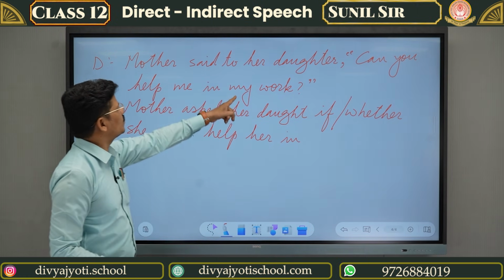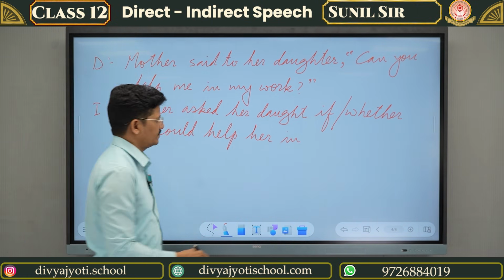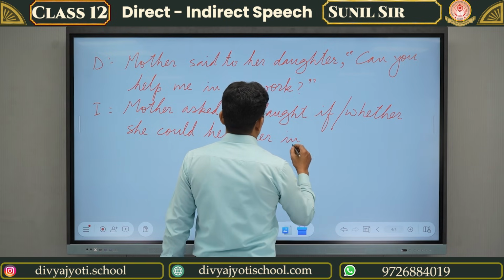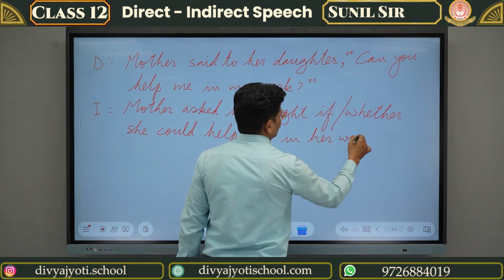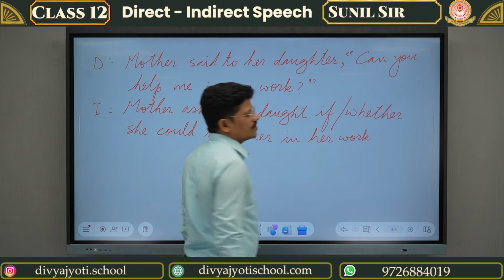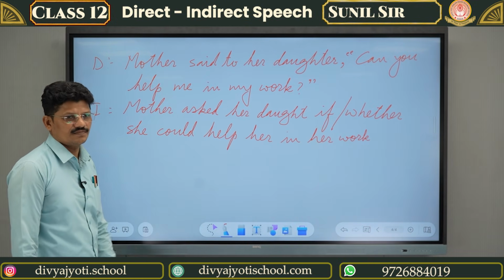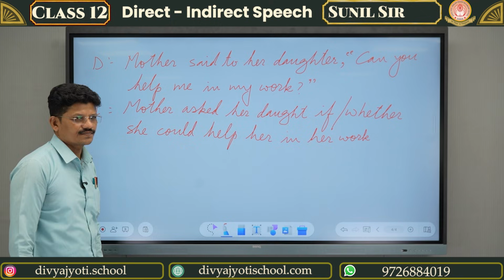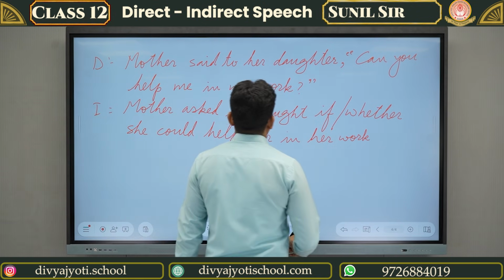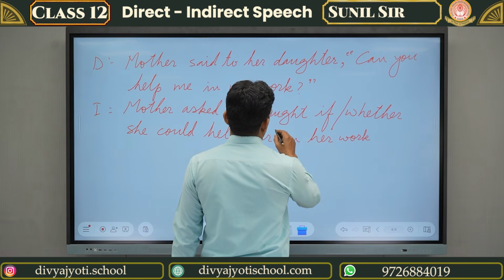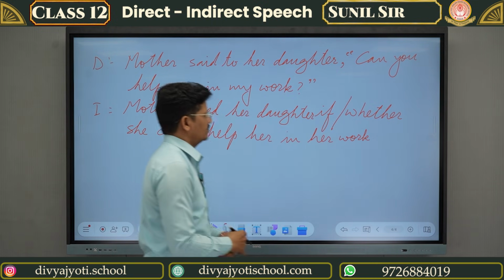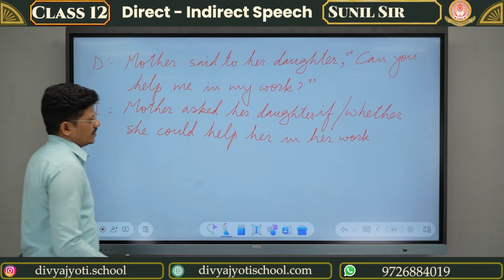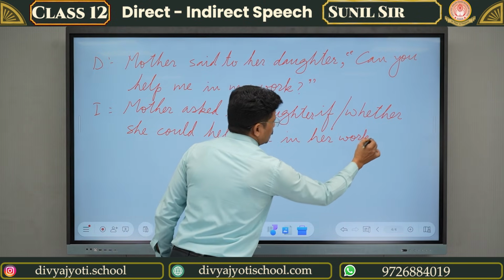"My" is again used for mother. So "her". Her in her work. So this is a yes or no question. Yes, daughter spelling. Daughter, D-A-U-G-H-T-E-R. Yes, you are right. So this is the yes or no question.